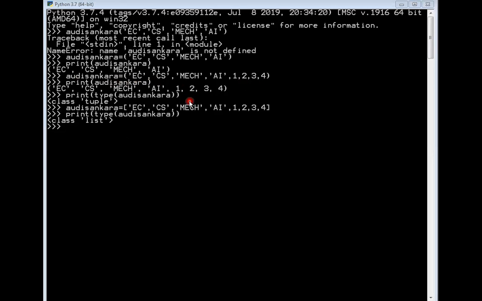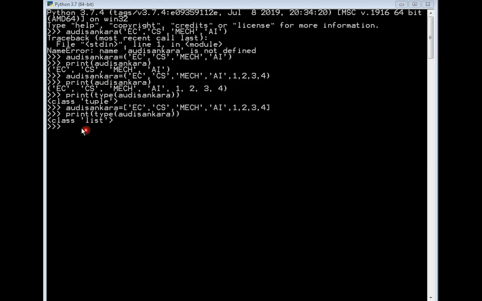Suppose I want to retrieve EC, your branch. If I want to get the output as your branch, how can I access the element EC present in the tuple Adi Shankara?